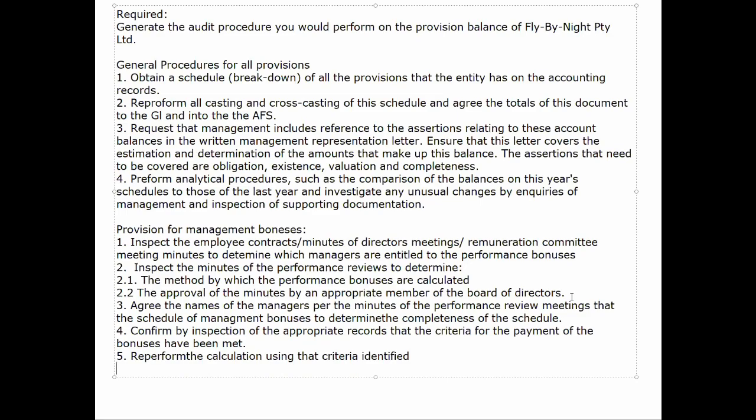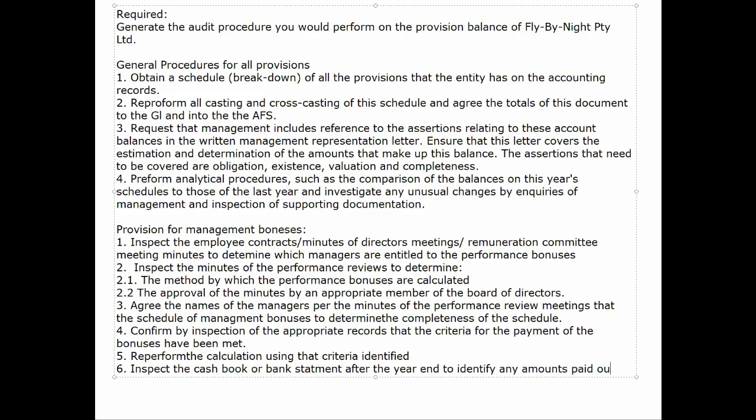It's also important to note that when we're inspecting the bank statement, we're looking to understand if these amounts were paid after the year end. If these amounts were paid after the year end, then it's clear that before year end it would have been logical for the client to have identified and known that this payment needs to be made.